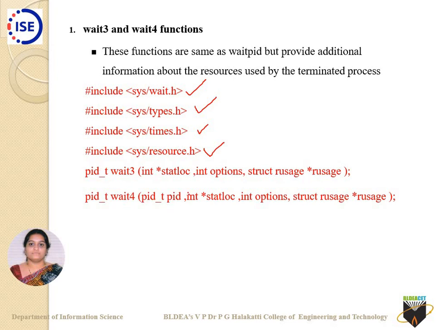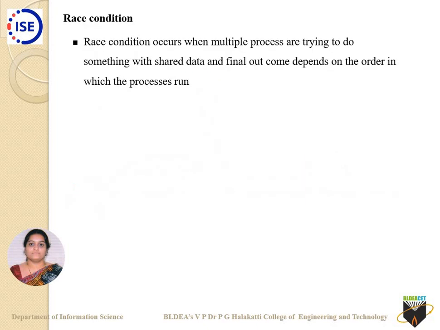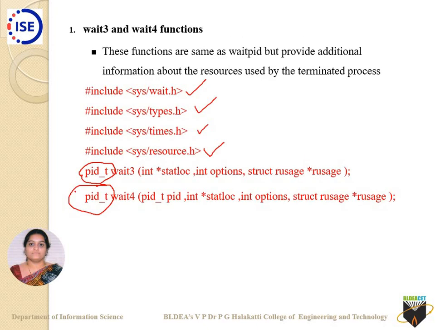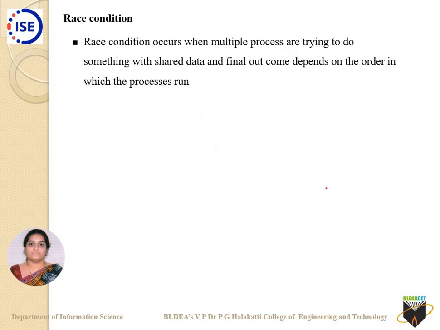Wait4 waits for a particular child process along with all these things, and one additional thing, the resource usage. Here you can see the return type is pid_t, the return status of the respective child process for which it was waiting. That will be returned, along with the resource accounting. Okay, next thing I will tell you in the next video.